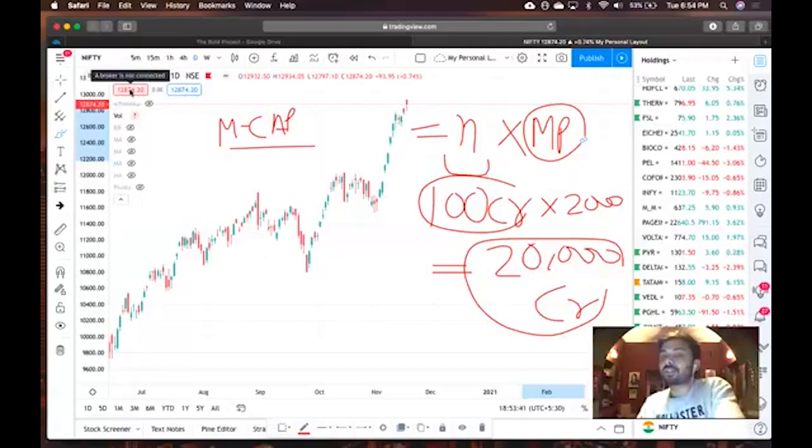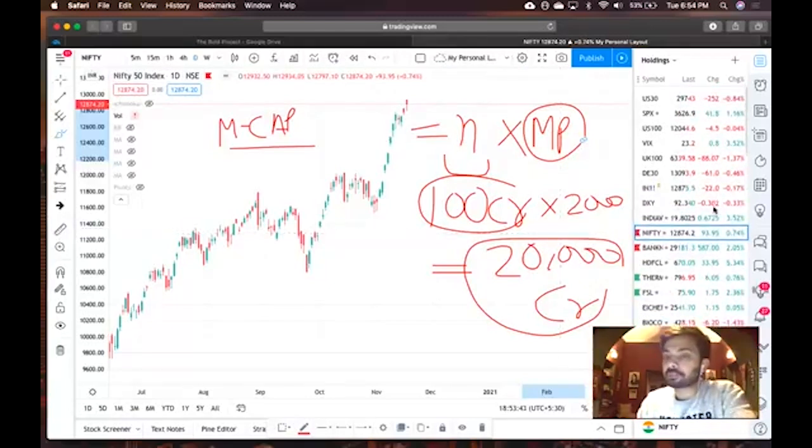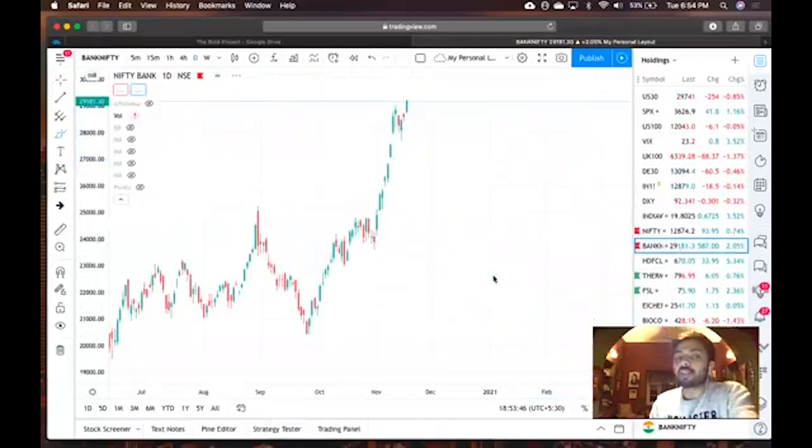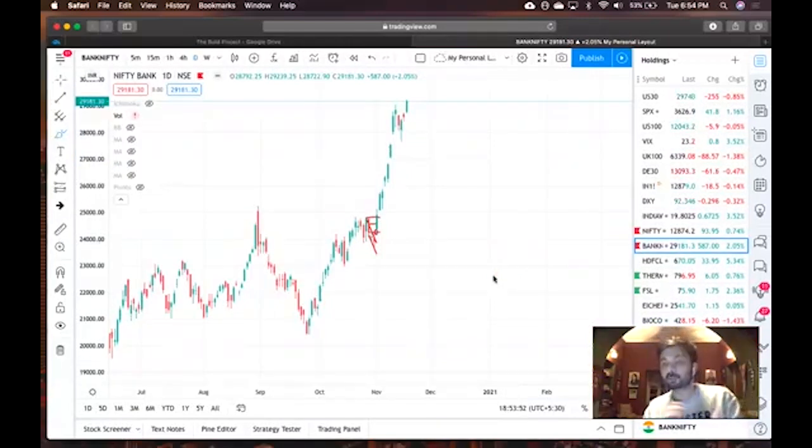There is also another concept that we call Bank Nifty. What is Bank Nifty? It's an index. It is a basket of banking companies in India. It includes public sector banks and private sector banks. So the top banking companies in India have been combined into an index called Nifty Bank. Nifty Bank tells me how the banking sector in India is performing.